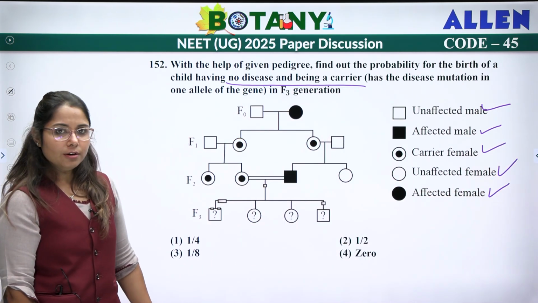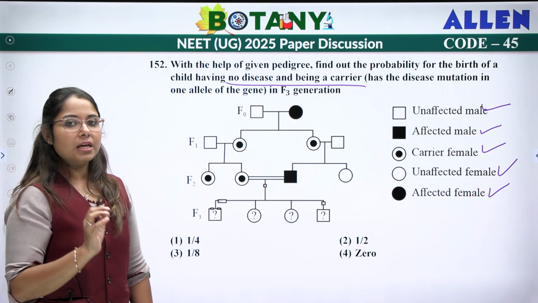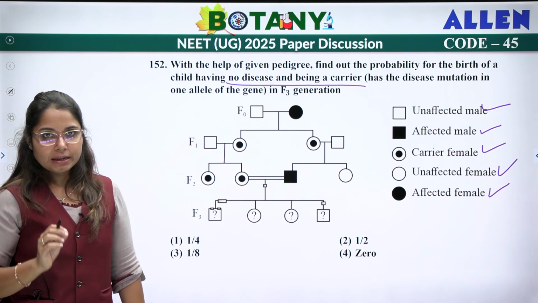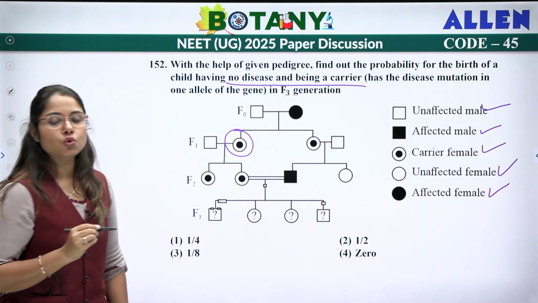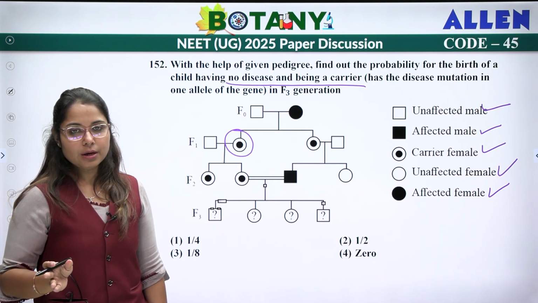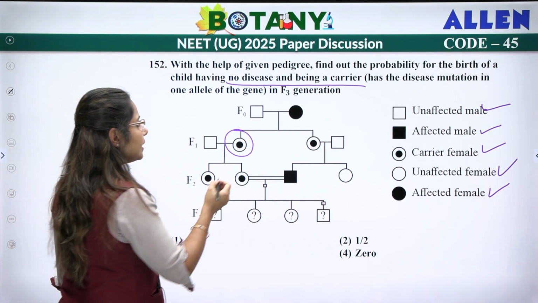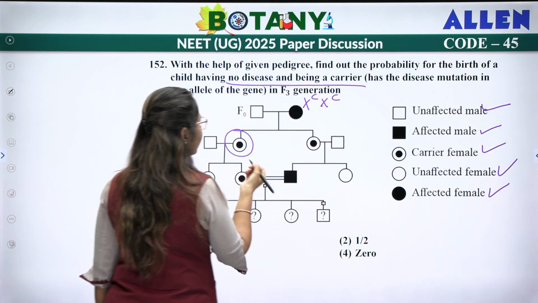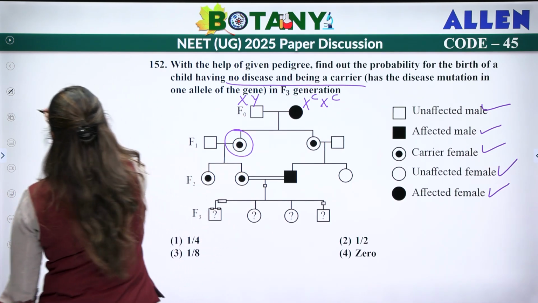Okay. Now here there's a little confusion in the question because they have mentioned carrier female. Now if we go through the rules of pedigree, we know that this symbol is used to represent a carrier X-linked female. Okay, carrier X-linked female. So if we go with that logic, we will see that this is X^C X^C because this is affected. This is XY. Now this is your carrier.